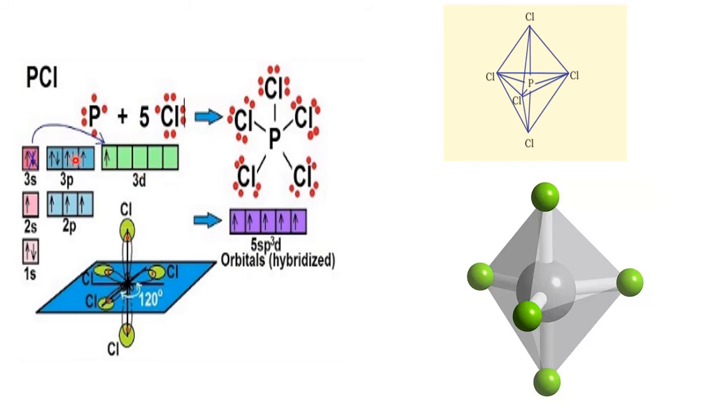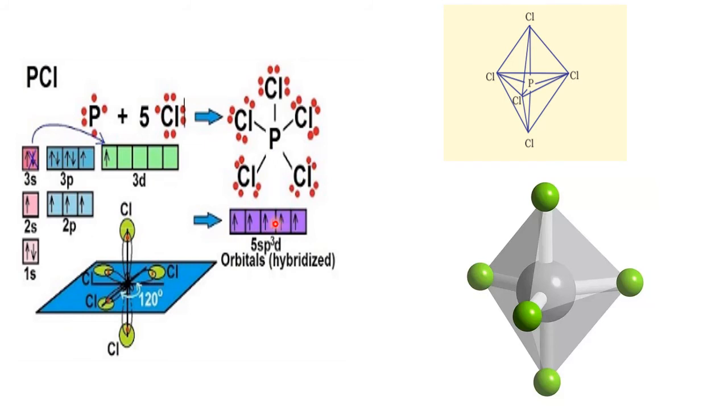Each chlorine will give its electron to the hybrid orbital of the P, and then they go for bonding. So five chlorine atoms come and make a bond with the sp3d hybrid orbitals of the phosphorus. Totally, five orbitals participate in the hybridization, and five sp3d orbitals are formed here, each with one electron.